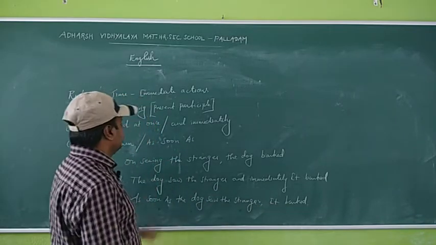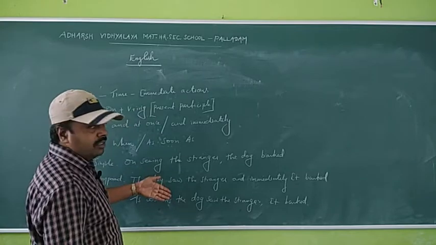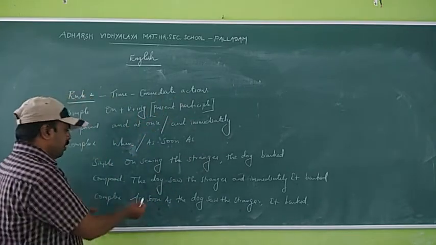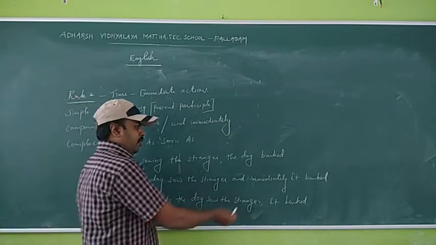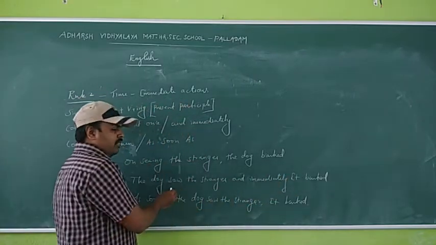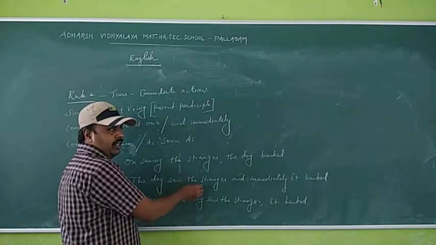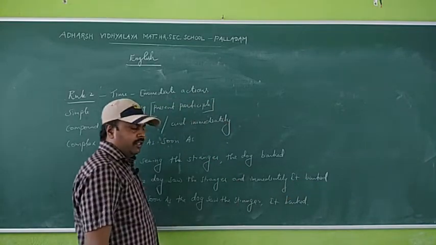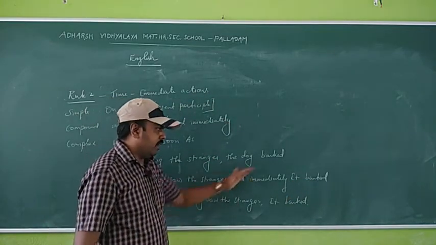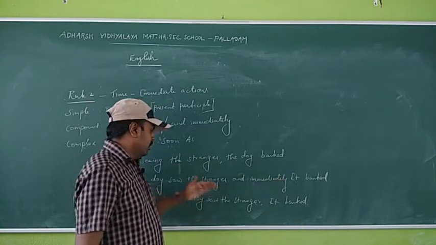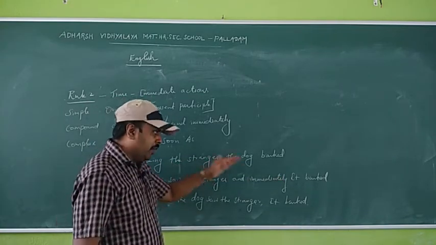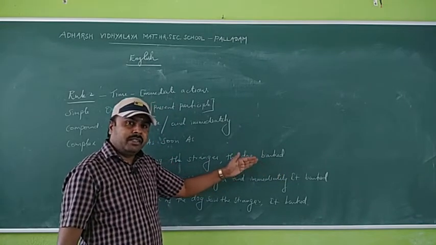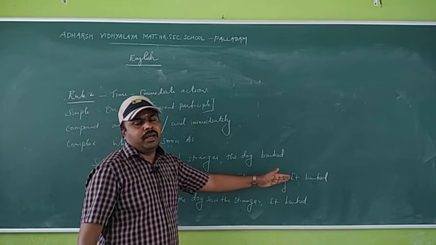So already I said that the sentences which are referring to time are immediate actions. See, the dog saw the stranger and immediately it barked. There are two actions here. The dog saw the stranger, it is one action, and it barked, it is another action. So two actions happen immediately. The next moment itself, the next action happens.